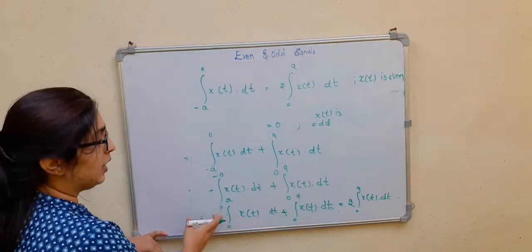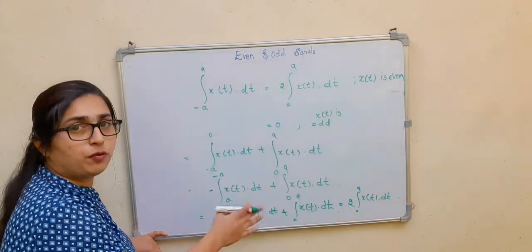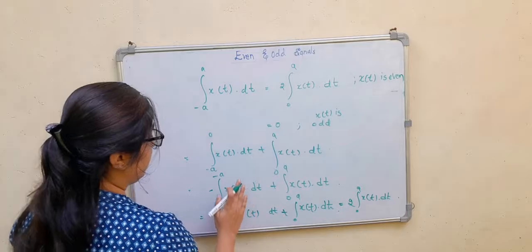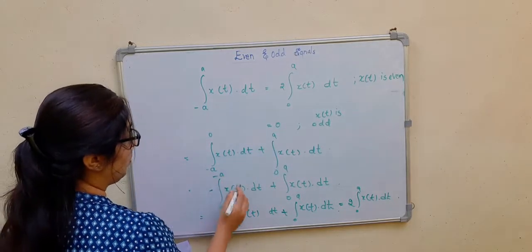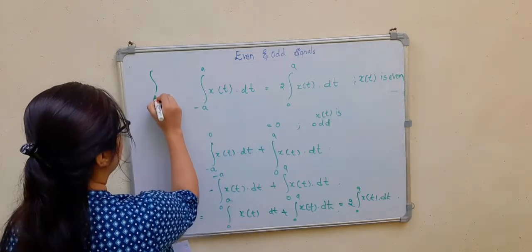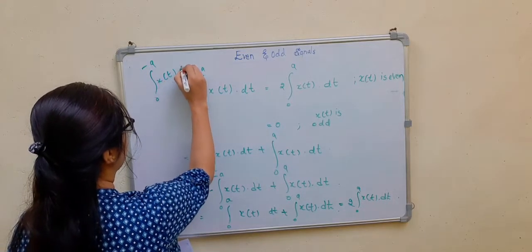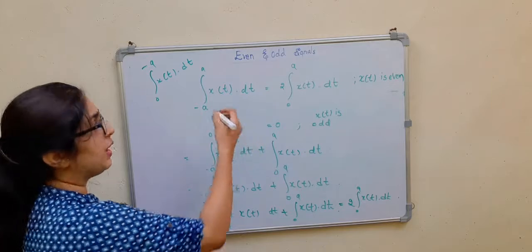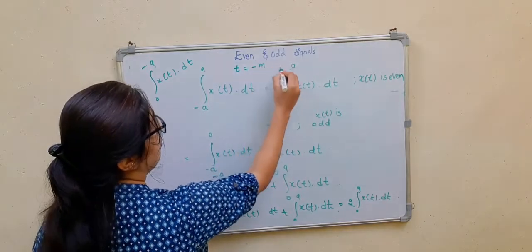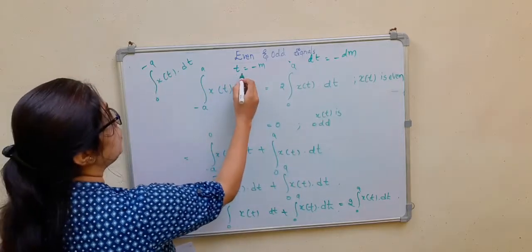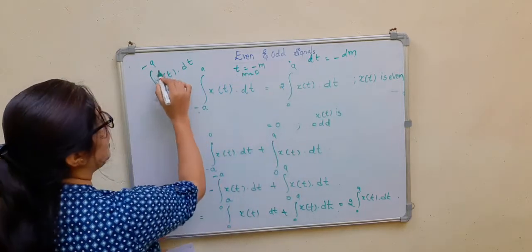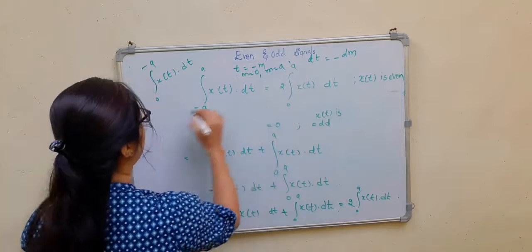If you get confused by changing the variable from t to minus t, you can also write it like this: x of t, from 0 to minus a. You can consider another variable, t is equal to minus m, dt is equal to minus dm. So when t is equal to 0, m is equal to 0. When t is equal to minus a, m is equal to a.